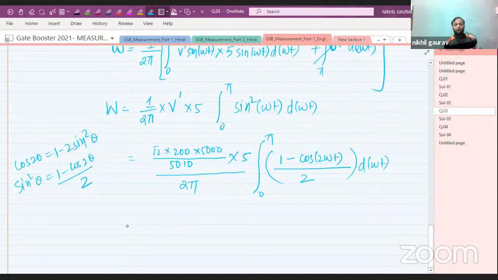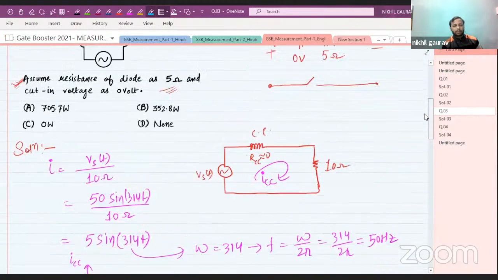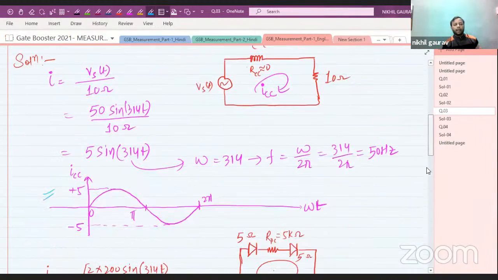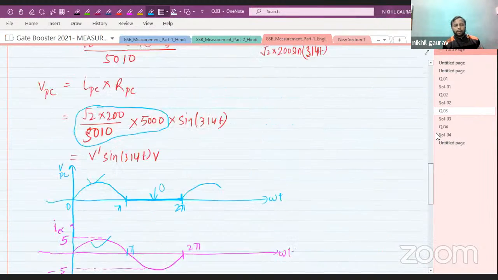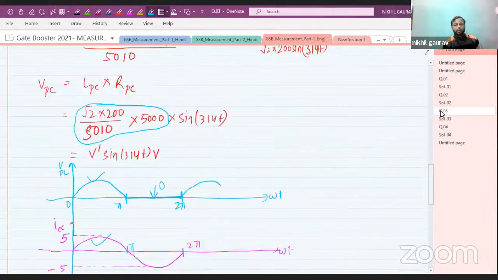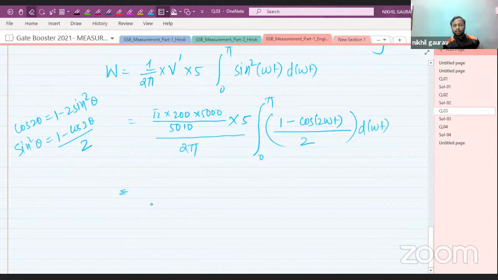If you solve this expression, you will get the value as 352.8 volt. Sorry, let me check. 352.8.